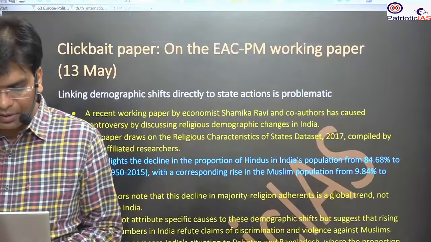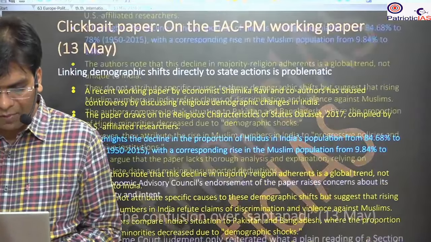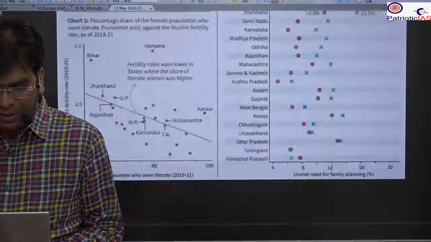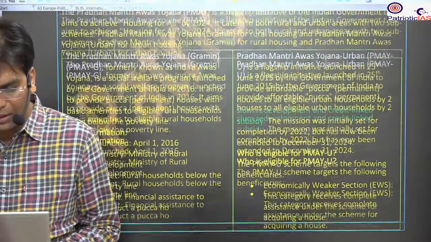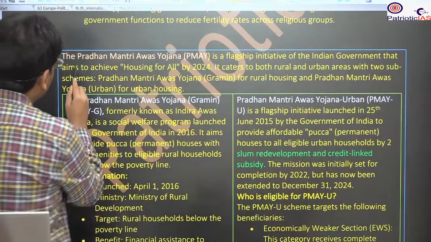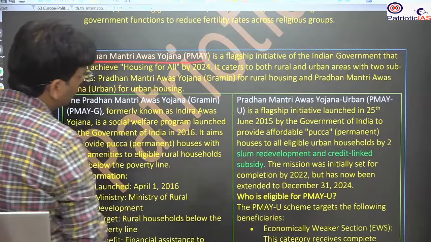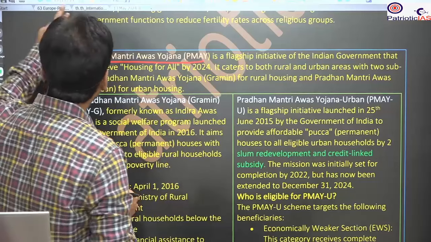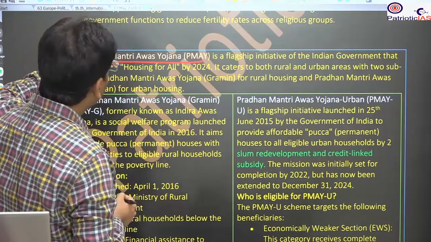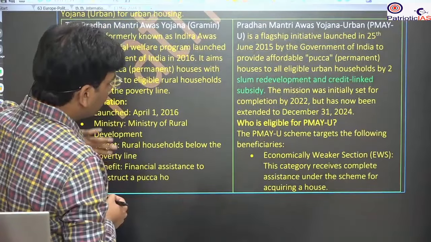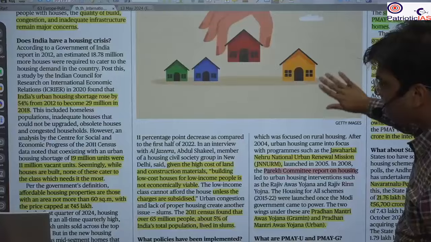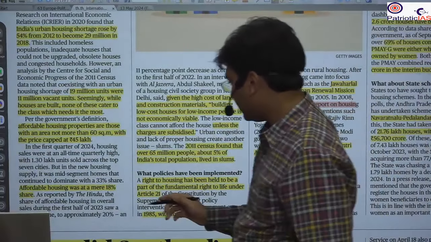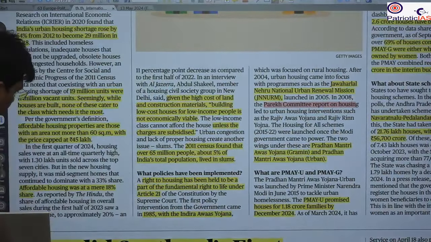Later we came up with the Pradhan Mantri Awas Yojana. Recently we are going through the Pradhan Mantri Awas Yojana. Here it is given. This is a component of the recent government. Before that, we already had the Indira Awas Yojana, which was started in 1985.